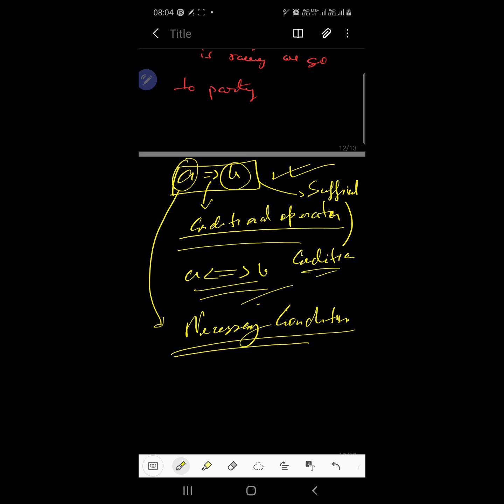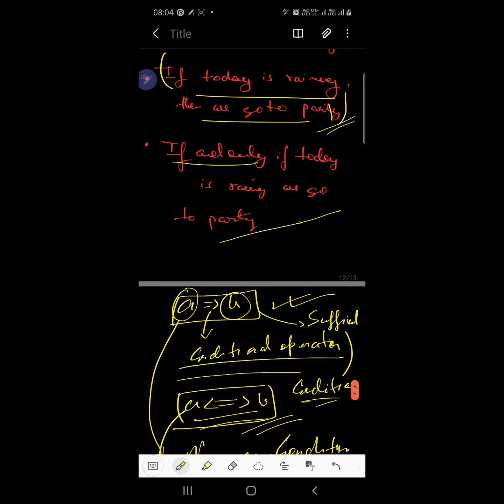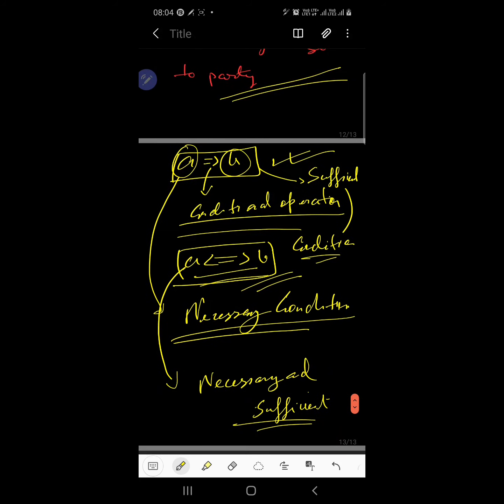But when we use a biconditional operator, A, the first proposition, is both a necessary as well as a sufficient condition. Getting it? This sort of statement is called a compound proposition, where two propositions are connected.